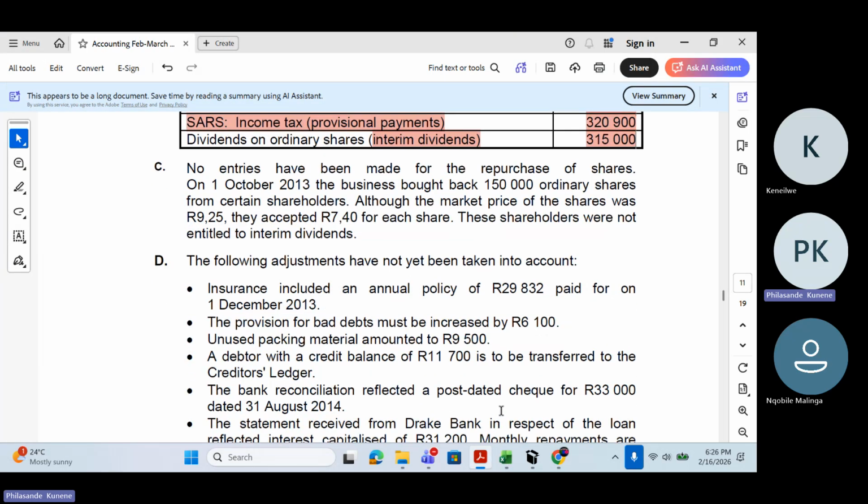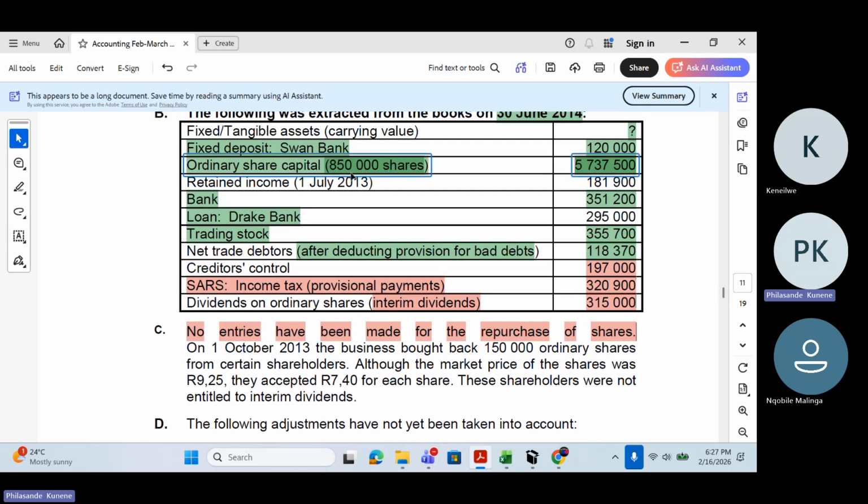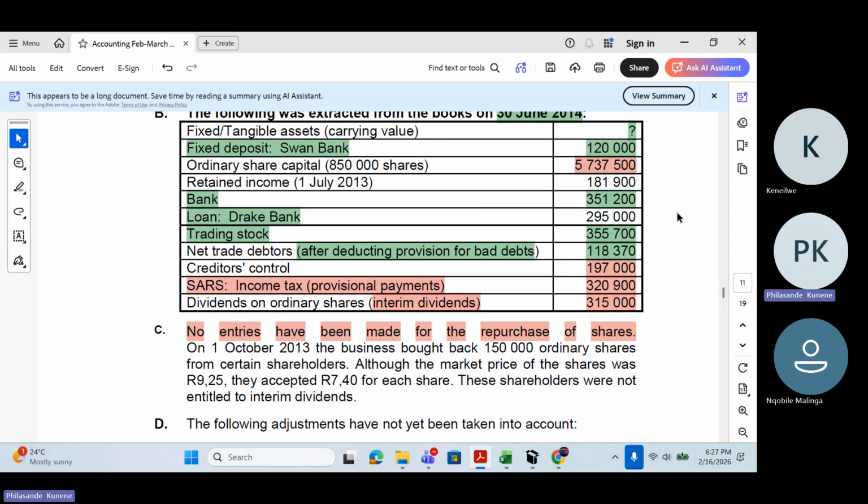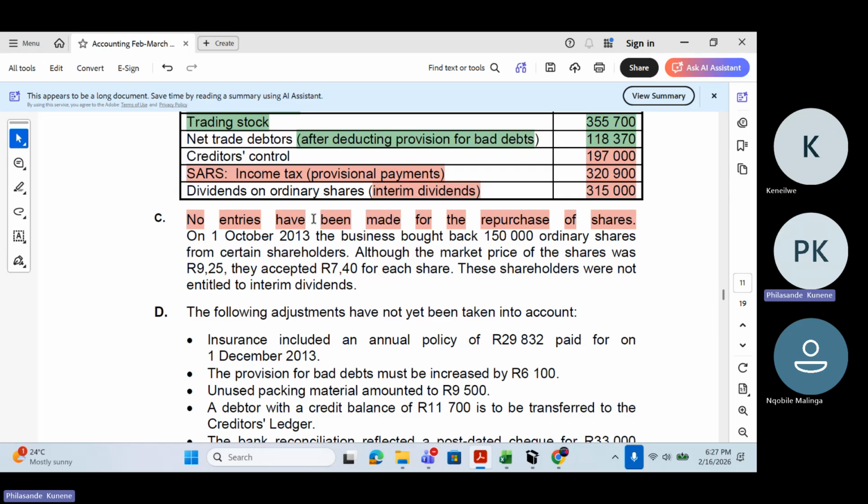Okay. And number C, they're saying here, no entries have been made for the repurchase of shares. You can see now, we have a repurchase of shares, however, no entries have been made. So what does this one tell us about this amount of ordinary share capital that is sitting here? Most likely, this is the balance at the beginning as well. 5,373,500. This could be an opening balance because we can see here that no entries have been made for the repurchase of shares. Okay, let's carry on with the transaction.